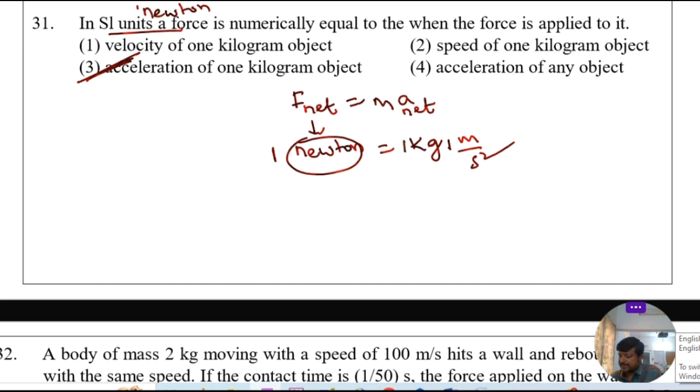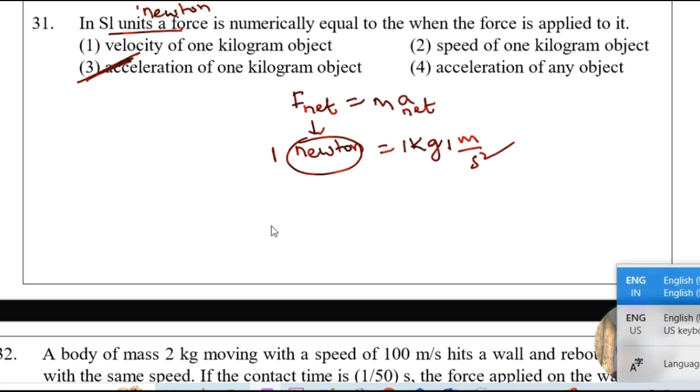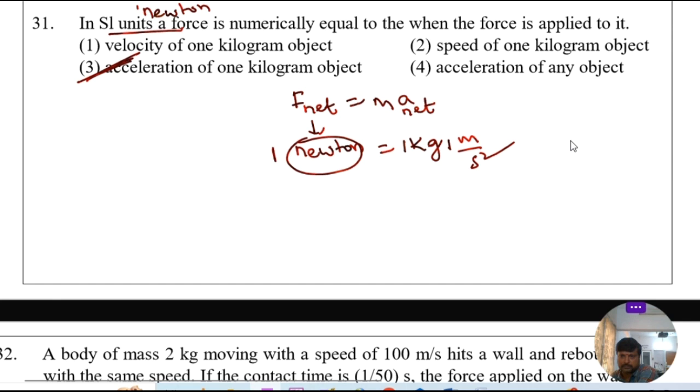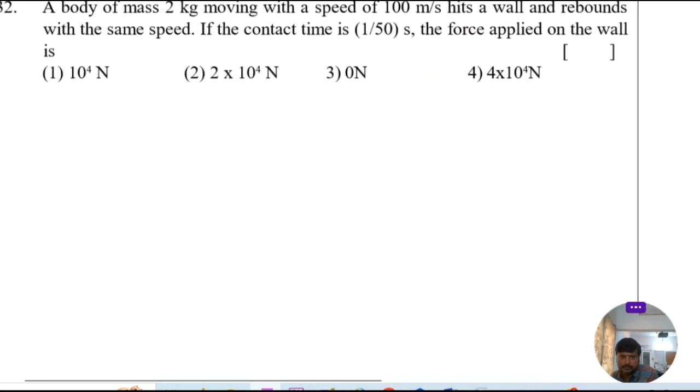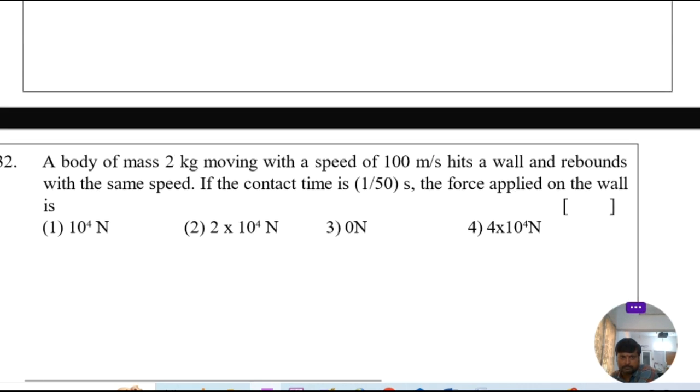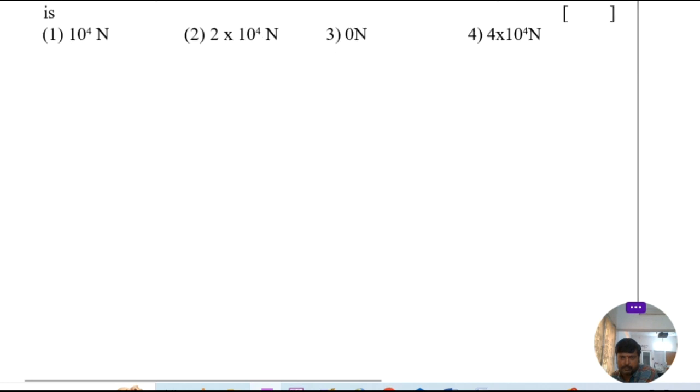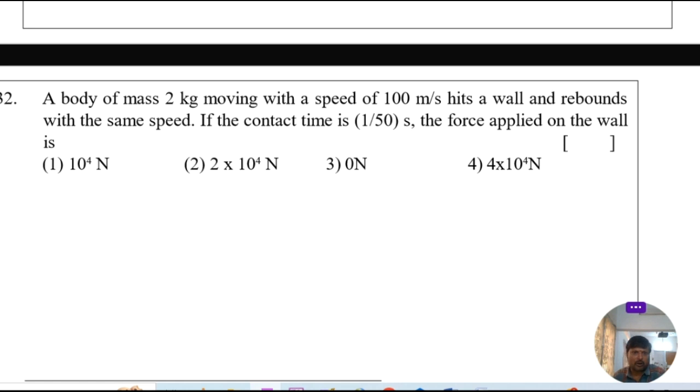Next, go to the 32nd question. A body of mass 2 kg moving with a speed of 100 meter per second hits a wall and rebounds with the same speed.